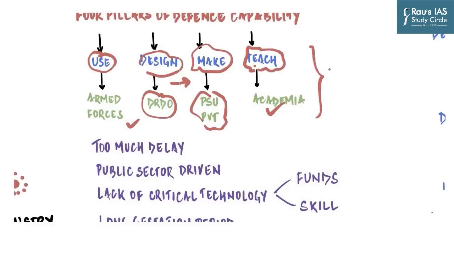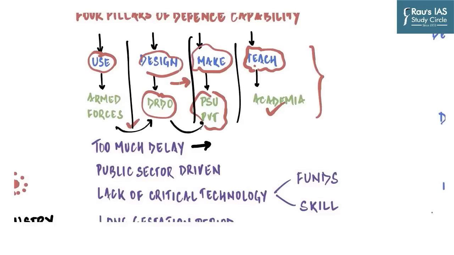So what are the challenges which India's defense manufacturing capabilities are facing? The first and foremost is the massive delays in not just the designing and manufacturing but also in the acquisition processes. And the main reason behind that is that the armed forces, which are the users, the designers, which is DRDO, and the makers, which are PSUs, work in silos. There is hardly any interaction or collaboration, so to say, between or among these 4 pillars.